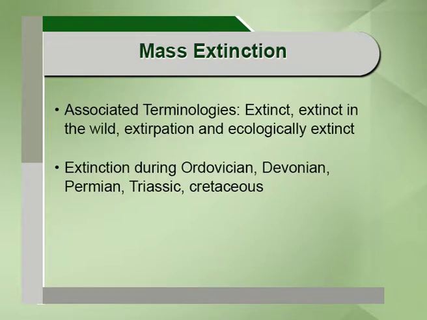Another terminology as far as mass extinction is concerned is ecologically extinct. When I say a species is ecologically extinct, it means that the number of individuals is so low that the impact it is going to have on the ecosystem will be very, very little.